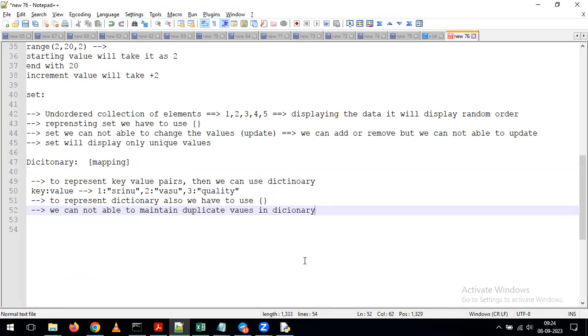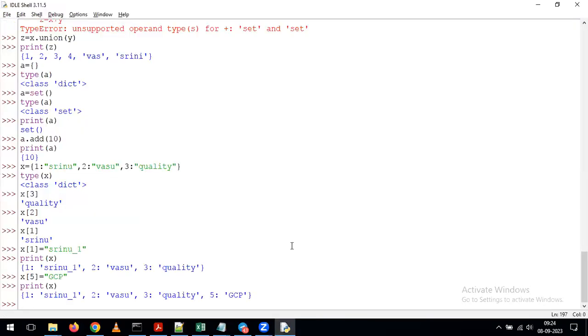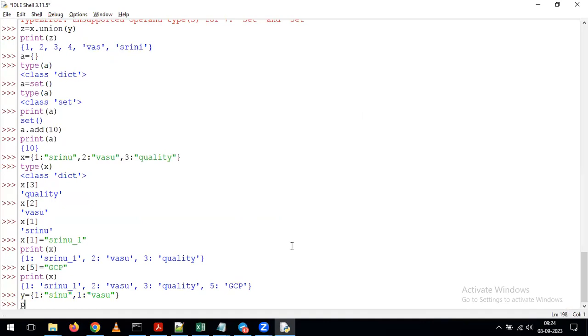We cannot maintain duplicate key values in a dictionary. Let's create one more dictionary like this. I am giving y is equal to... so I created the dictionary like this. We'll see. I'm giving it as print of y.